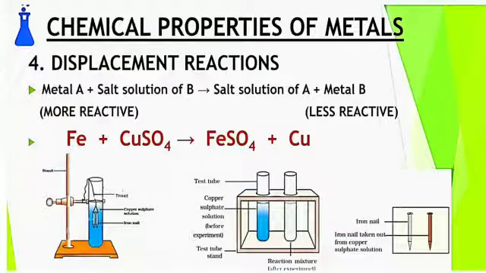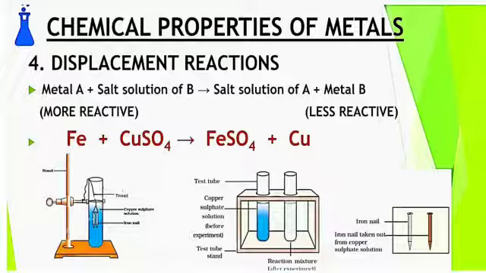Next, chemical properties of metals. When metals react with a salt solution, here copper sulfate is a salt solution, and when metals react with copper sulfate or a salt solution, this is called a displacement reaction. Displacement reaction means when any element is replaced by another element.